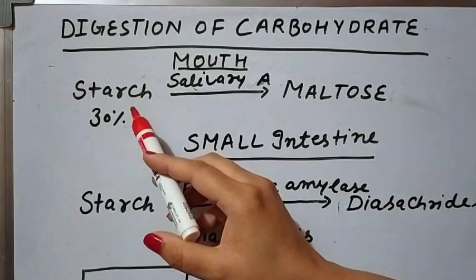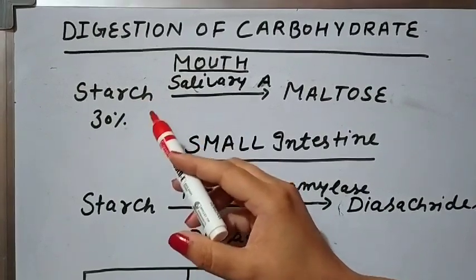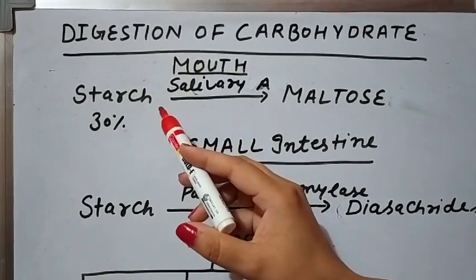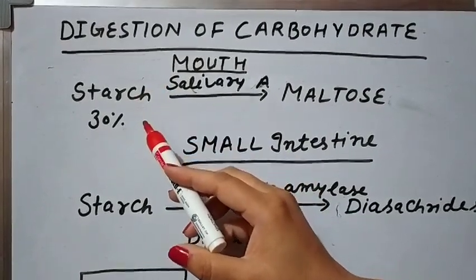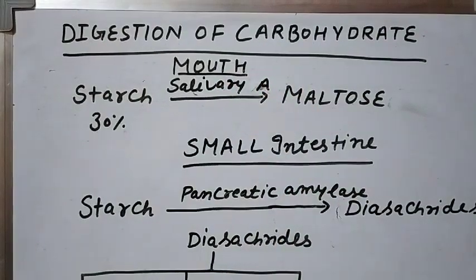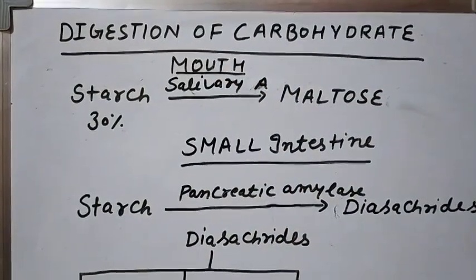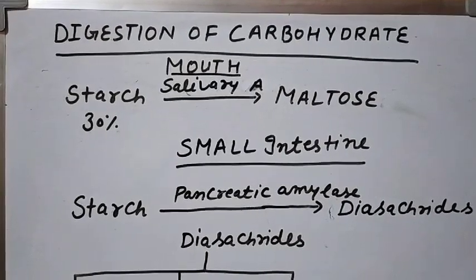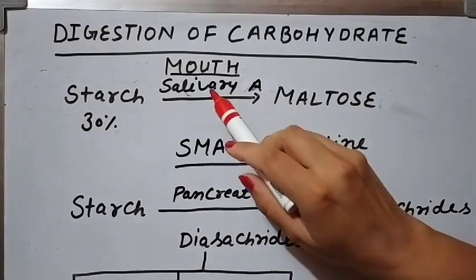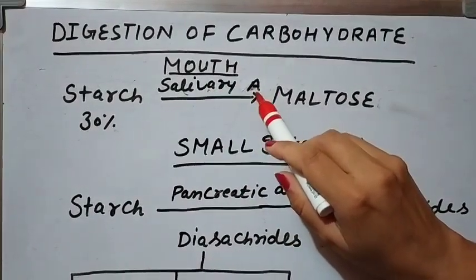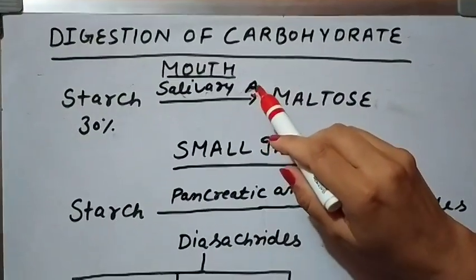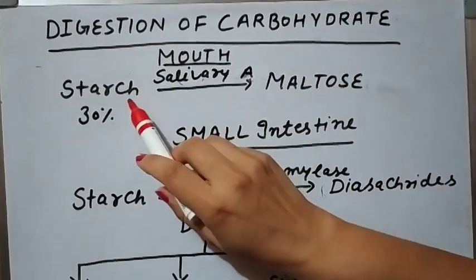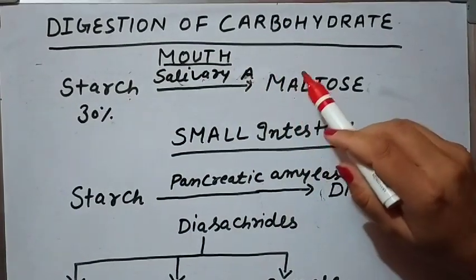Starch is there, like potato also has starch, and it is a complex carbohydrate. This complex carbohydrate is not directly used by our body, so it should be broken into a simple form. When food enters our mouth, salivary amylase is there. The word amylase is related to the digestive enzyme of carbohydrate. So starch changes into maltose in our mouth.